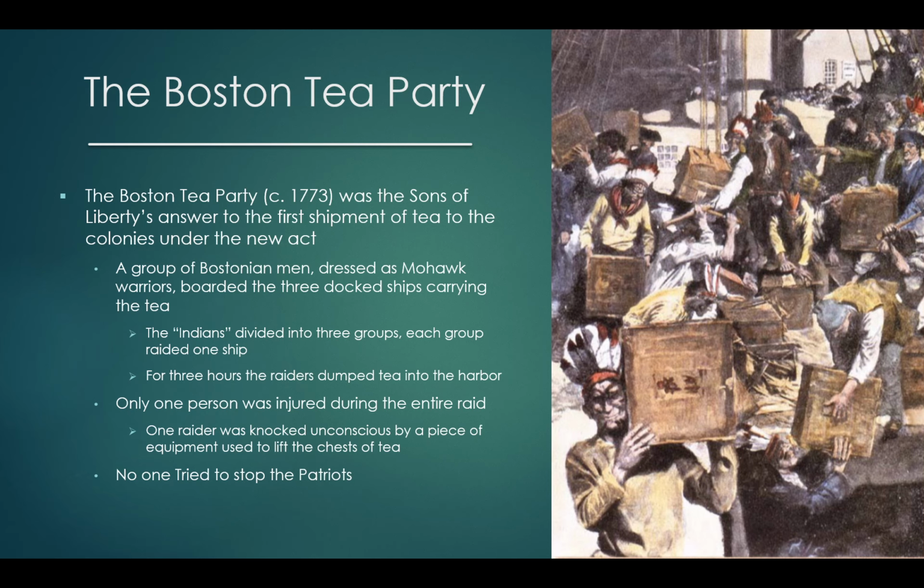One raider was knocked unconscious by a piece of equipment used to lift the chests of tea, but other than that, there were no other injuries during the event. Interestingly, no one tried to stop the Patriots.